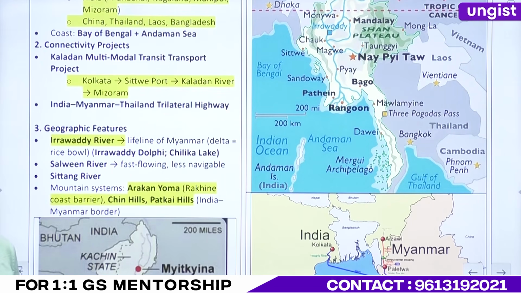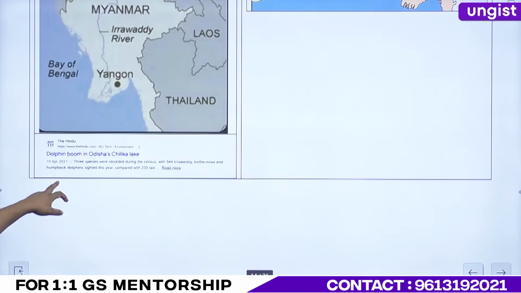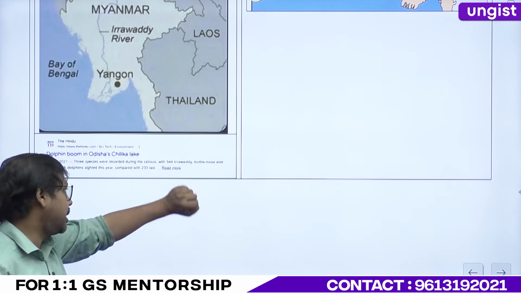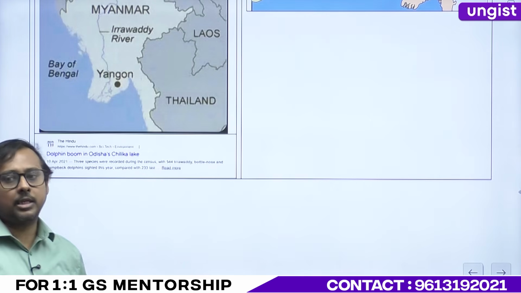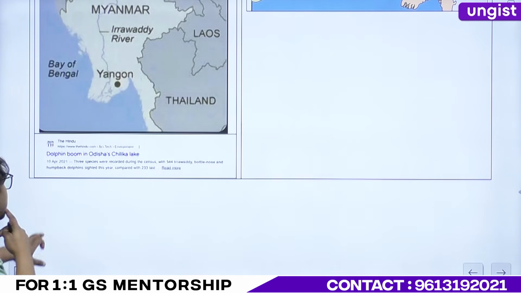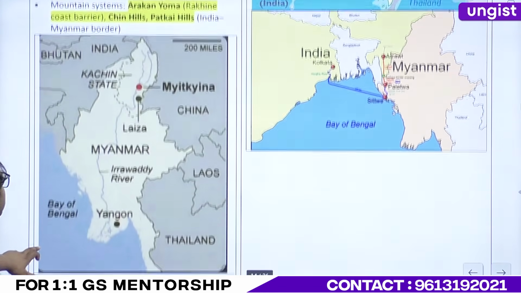Will not forget. Okay, now dolphins boom, so there has been an increase in the number of dolphins, right? Along with that, just search this once. It is a very old article, but it tells about 2 more dolphins, bottlenose and humpback dolphins. Try to know these species as well, right?